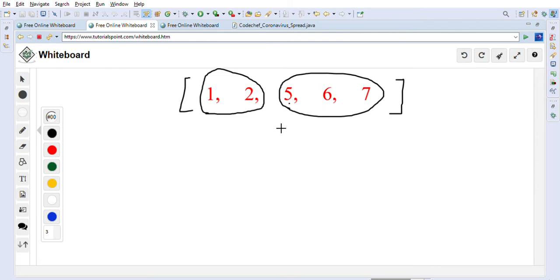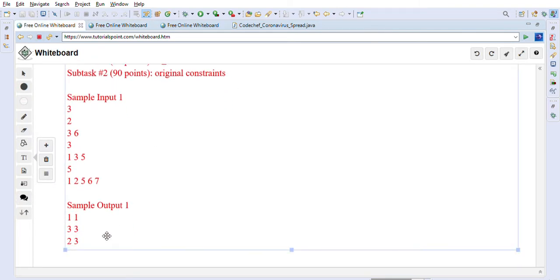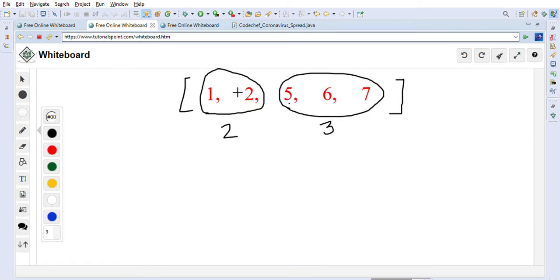So visually we are solving this problem where the maximum set of coronavirus infected people can be 3. If one of them is infected, then 3 is the set size here, and the least size that is possible is 2 here, if one of them is infected. So if you look at the answer, we have to output 2 comma 3, the last one. So this is how 2 comma 3 comes.